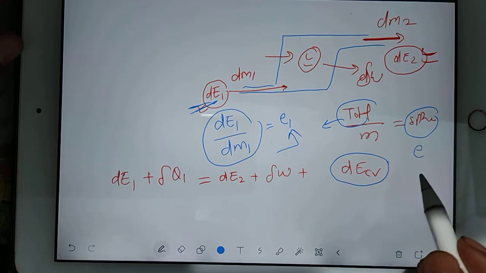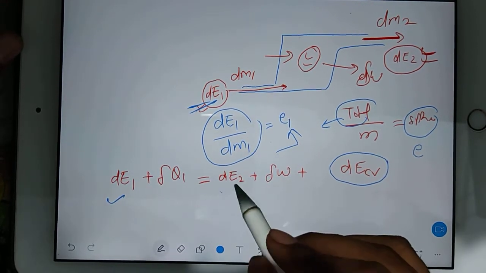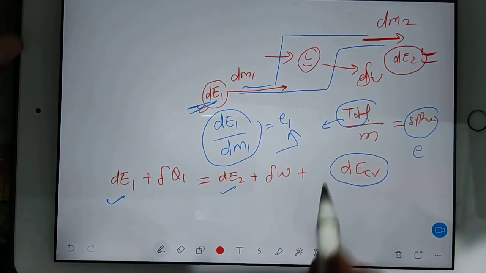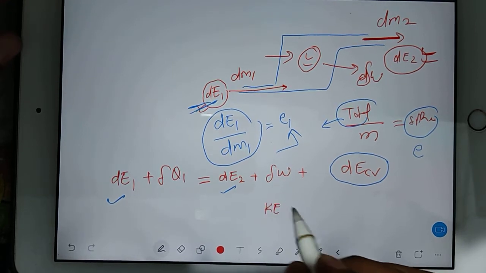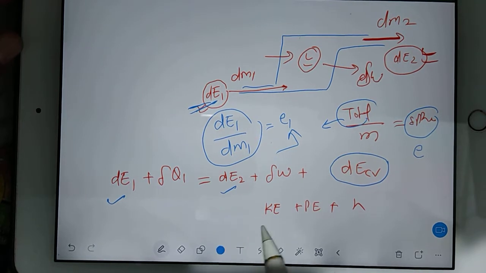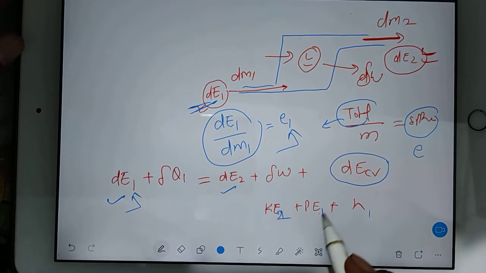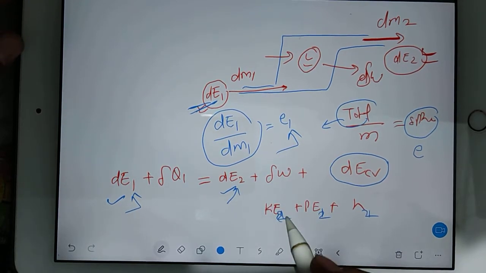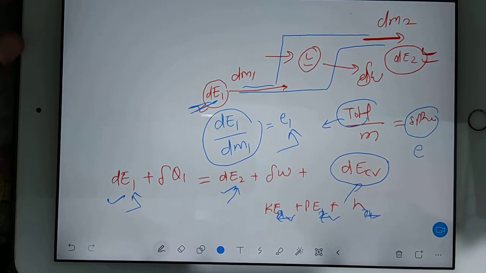These energies are nothing but the sum of kinetic energy plus potential energy plus enthalpy. So if you put 1, 1, 1 here, then it will be dE1. If you put 2, 2, 2 here, then it will be dE2. If you put CV, CV, CV here, then it will be dE CV.